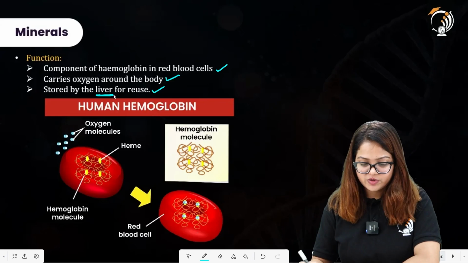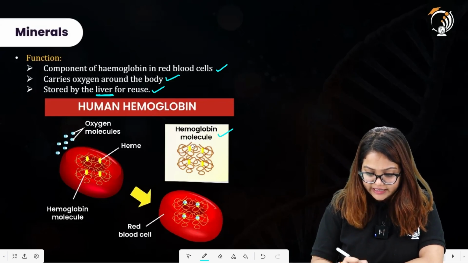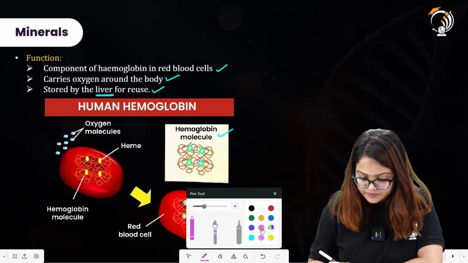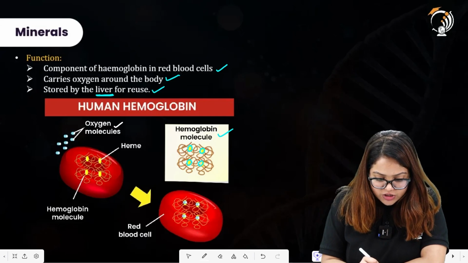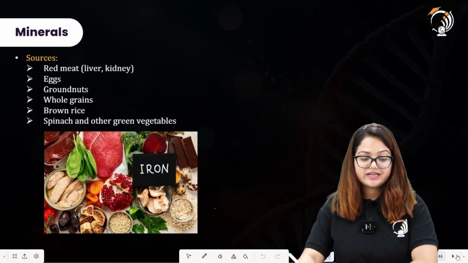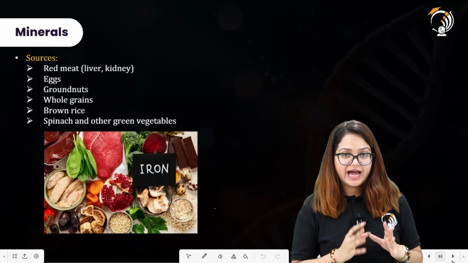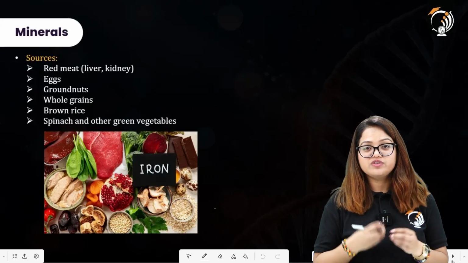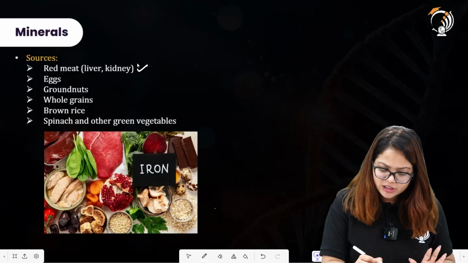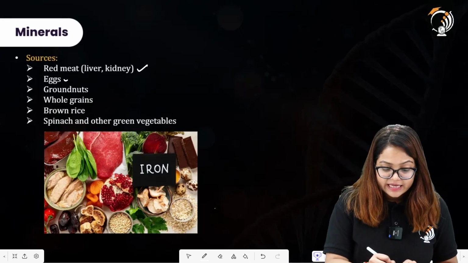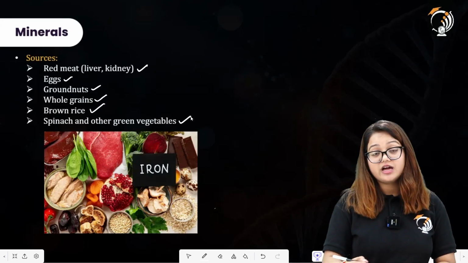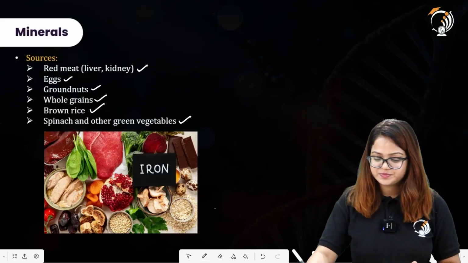So, you can also see over here there is this hemoglobin molecule. It has these 4 groups over here. All right. Oxygen molecules are being transported by this hemoglobin molecule. Moving further, what are the sources of having proper iron requirements, properly fulfilled demands of iron? We have red meat as the source of iron, that includes liver, kidney, eggs, groundnuts, whole grains, brown rice, spinach and other green vegetables are also a good source of iron.